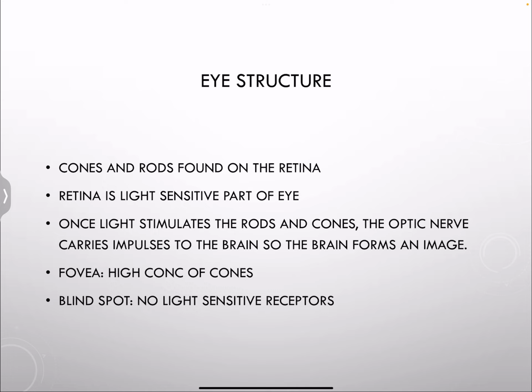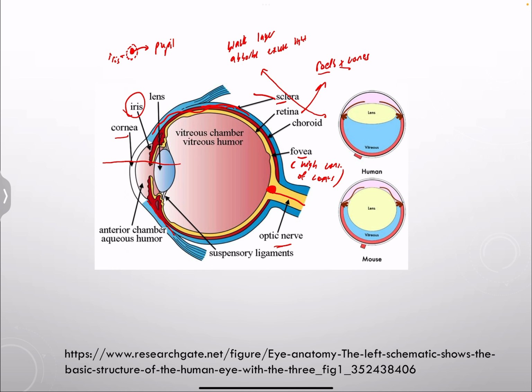So we said the cones and the rods are found on the retina. The retina is the light sensitive part of the eye. Once light stimulates the rods and cones, the optic nerve carries impulses to the brain so the brain can form an image. And of course, we said the closer the cones are, the sharper the image is going to be. And we said the fovea has the highest concentration of cones and also has no rods, while the blind spot, we said, has no light sensitive receptors. Make sure to know the other labeling of the eye and their functions.